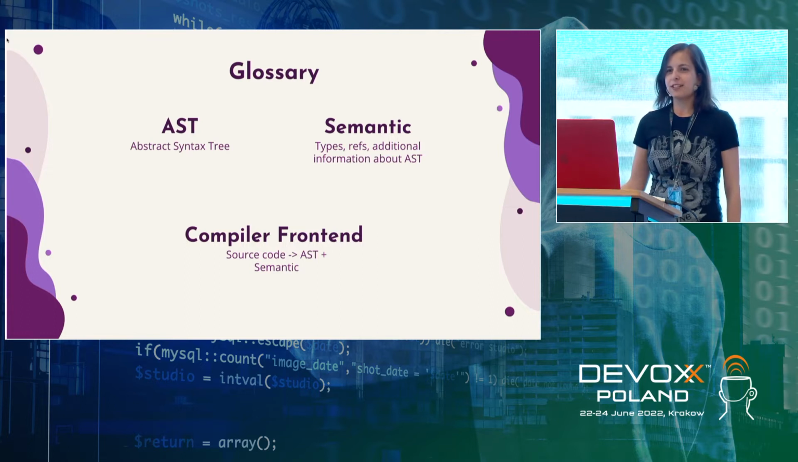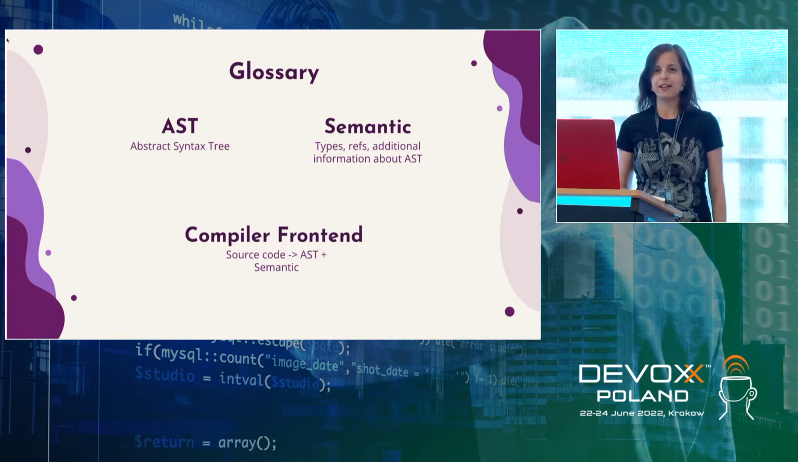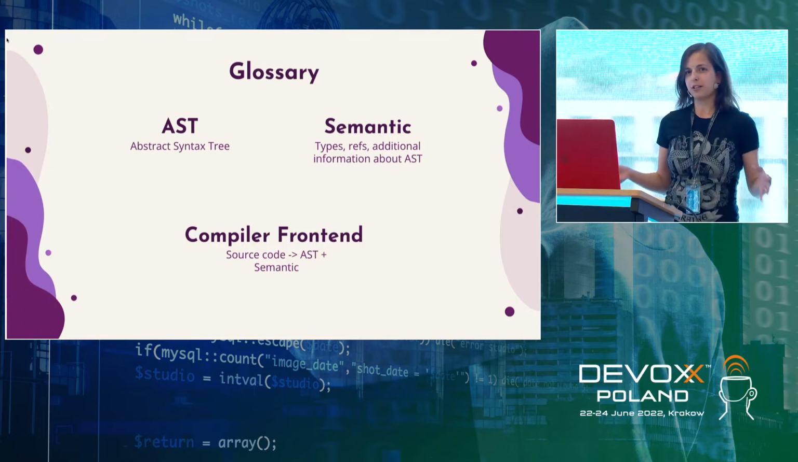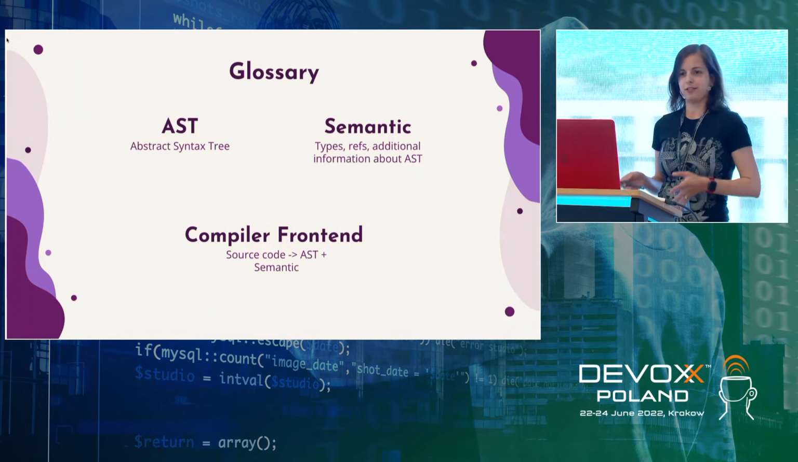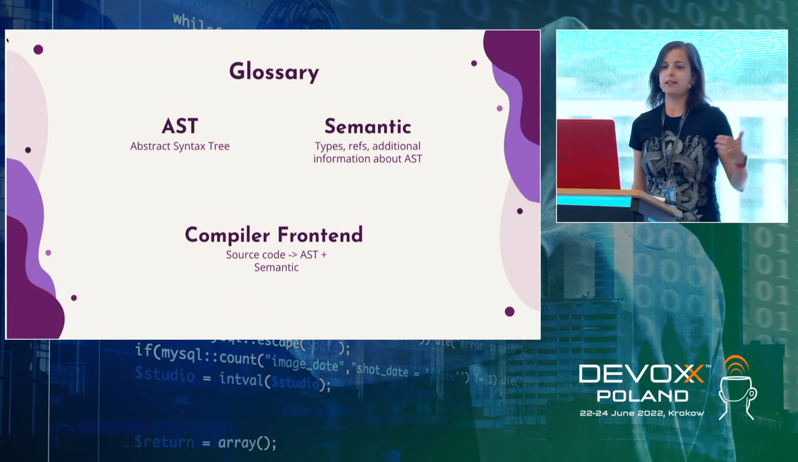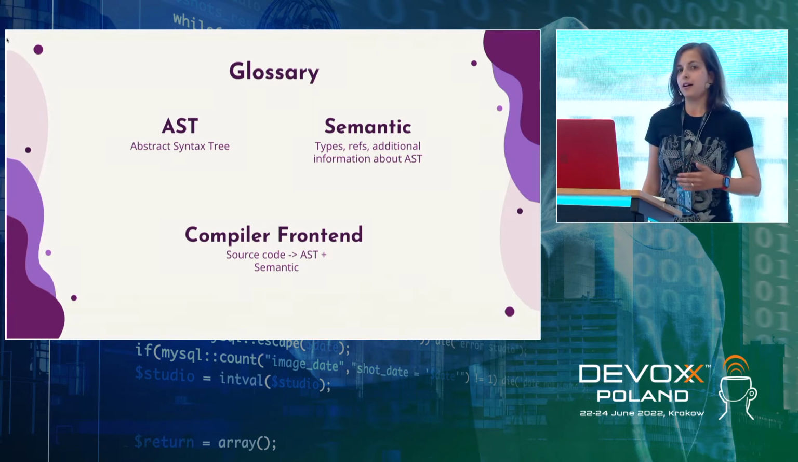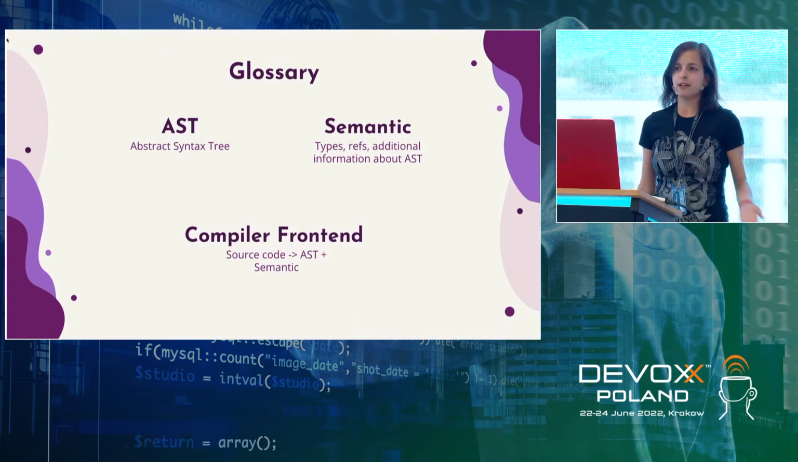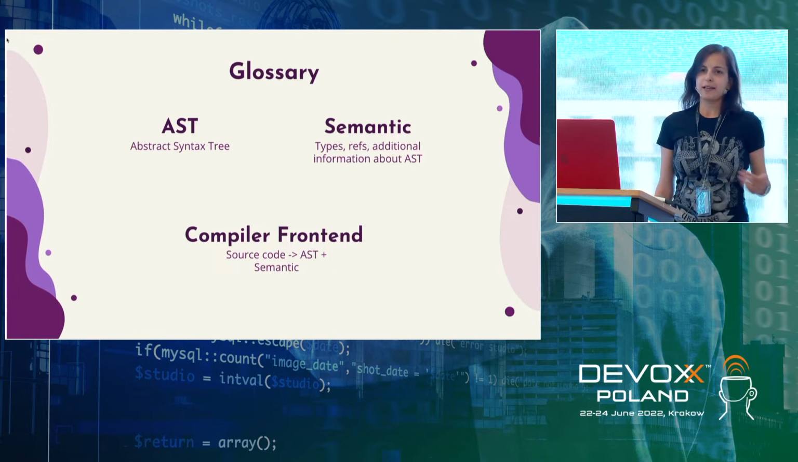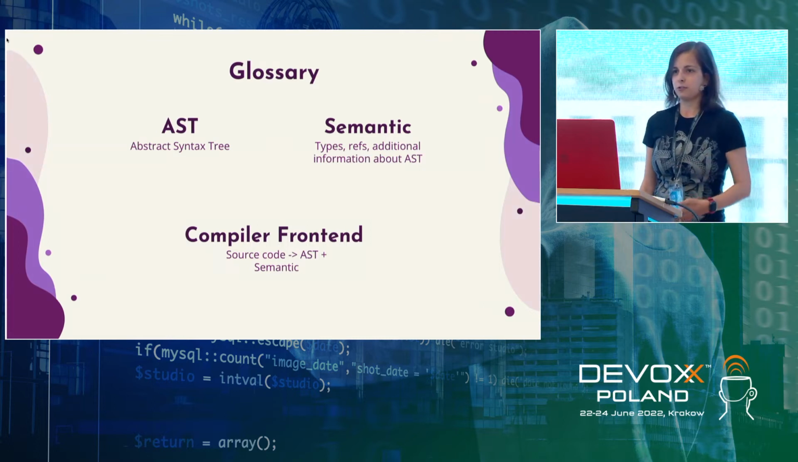When there is frontend, there probably is backend, and you're right. A compiler, in simple words, contains two different paths. The first one is the compiler frontend. It takes your source code and generates an abstract syntax tree and semantic. And the backend takes your syntax tree and semantic and generates bytecode or machine code.